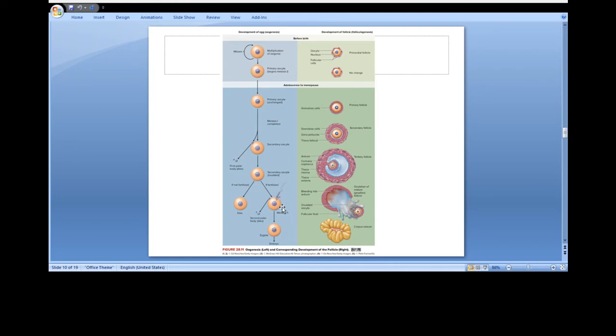Then, if fertilization occurs, meiosis II is completed and the zygote is formed. If not, then the secondary oocyte dies off at this stage only.